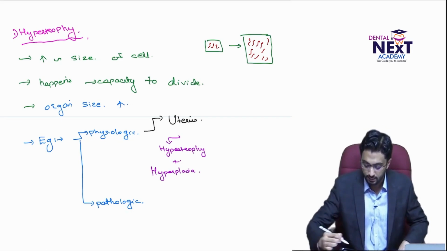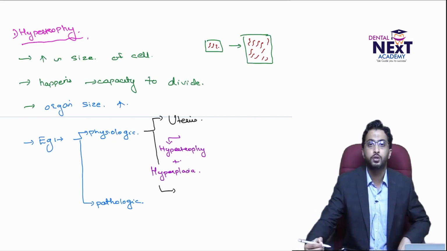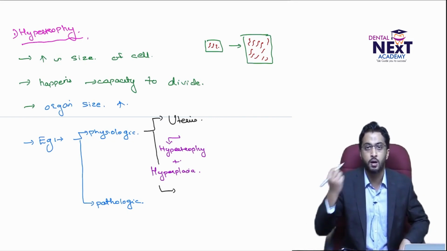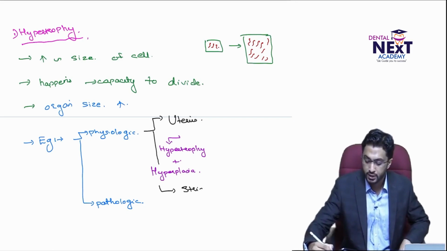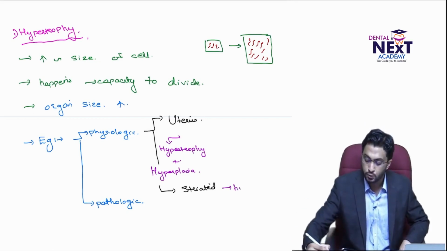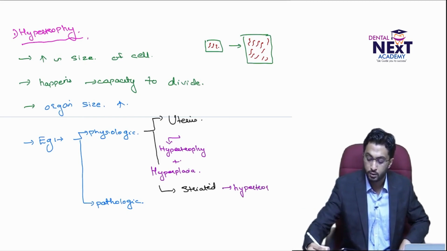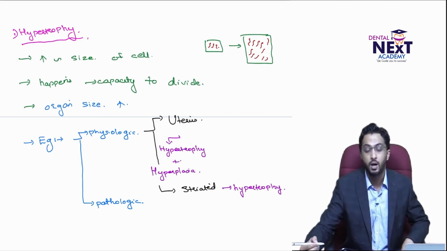Now another very common example of physiologic hypertrophy is the person going to the gym, isn't it? He's taking the dumbbells and all. What happens is that the muscles of the hand and all are composed of striated muscles. So these striated muscles undergo hypertrophy. There is no hyperplasia because skeletal muscle cells have no capacity to divide much, so they only undergo hypertrophy. So these are the two examples of physiologic hypertrophy.